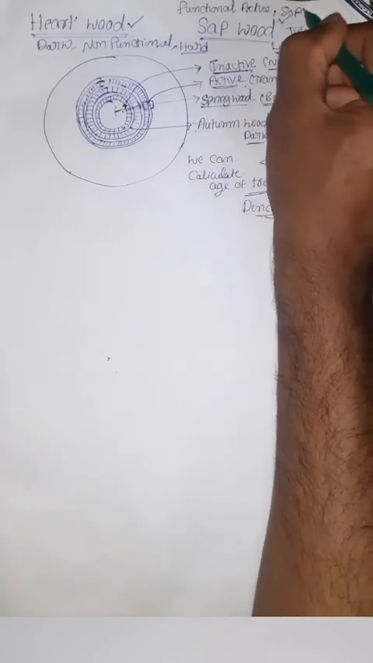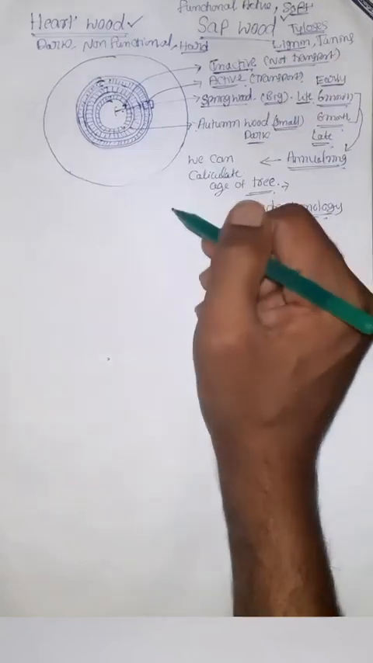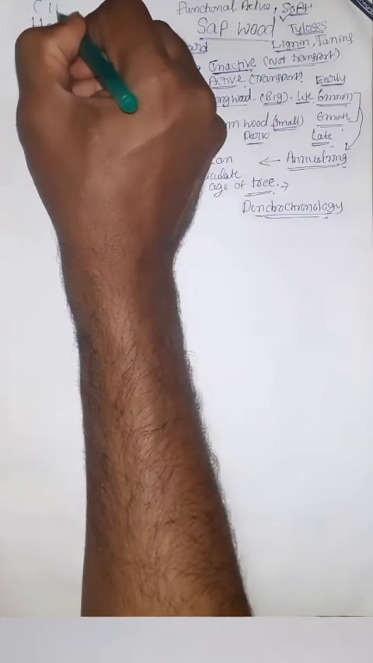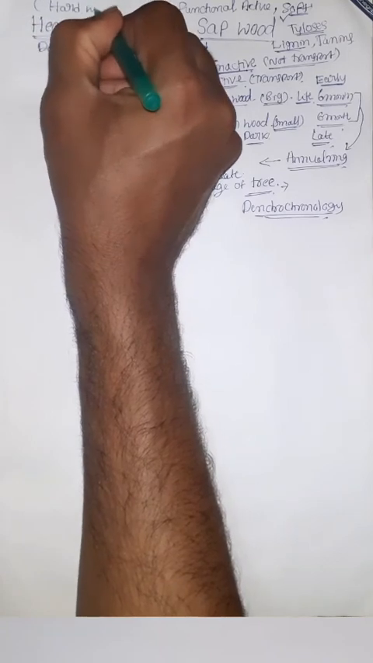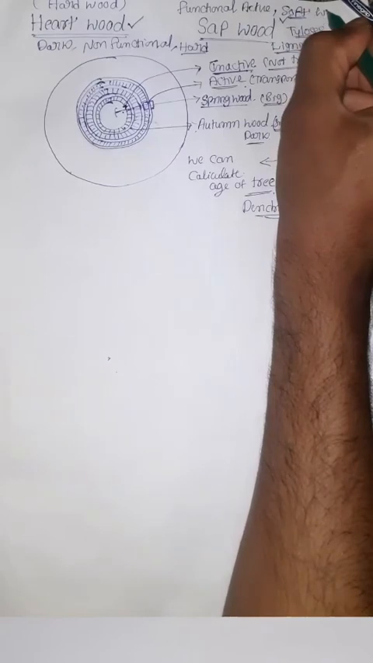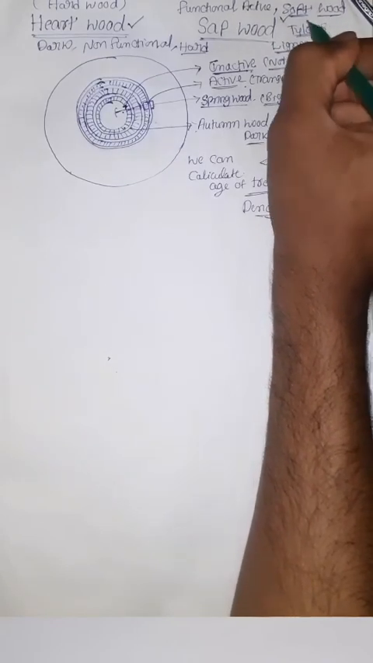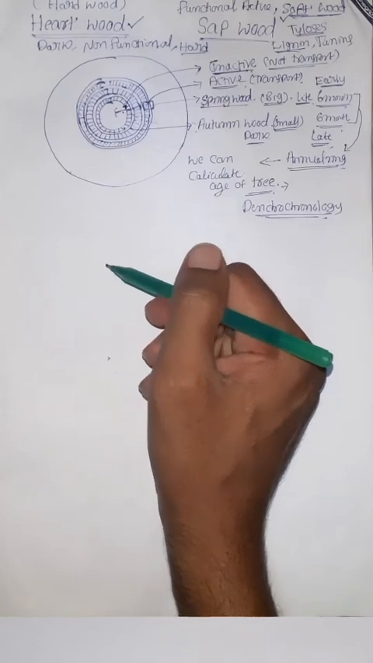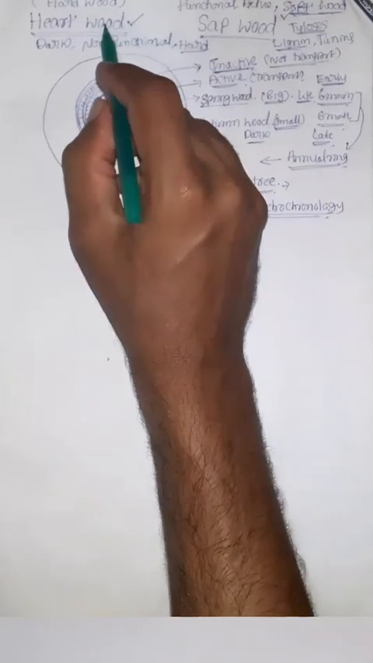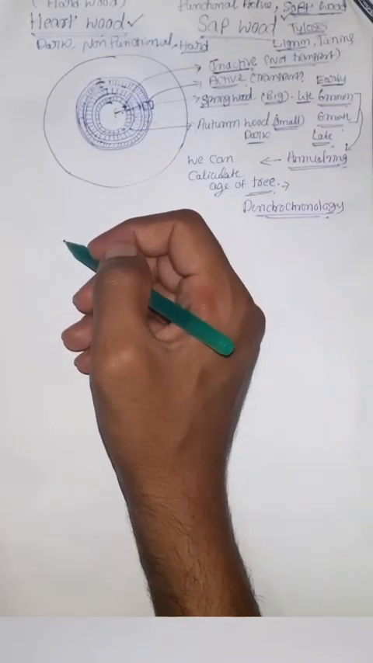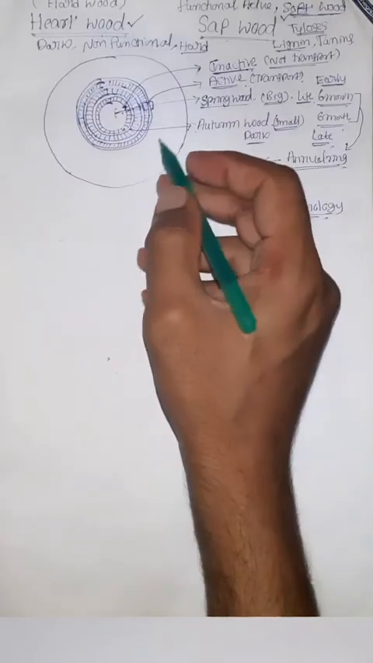It is also known as softwood, light in color. This is heartwood, very dark in color, durable wood. It is sapwood, very light in color, less durable when compared with heartwood. Okay, heartwood and sapwood, very important terms to remember.